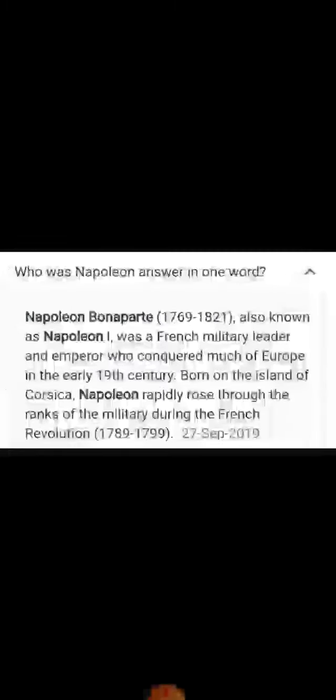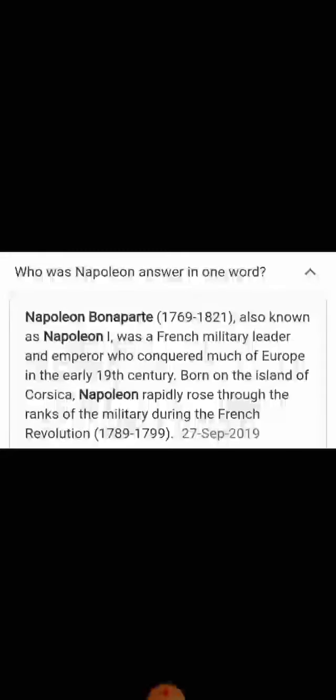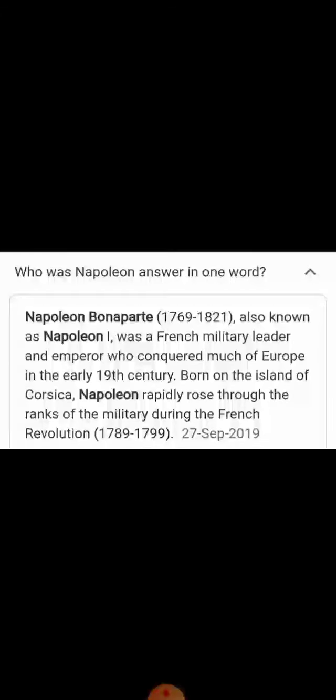Okay, so along with this, children, here you can see, who was Napoleon Bonaparte? Answer in one word means you have to write Napoleon Bonaparte. His term was from 1769 to 1821. He was also known as Napoleon I. He was a French military leader and emperor who conquered much of Europe in the early 19th century.